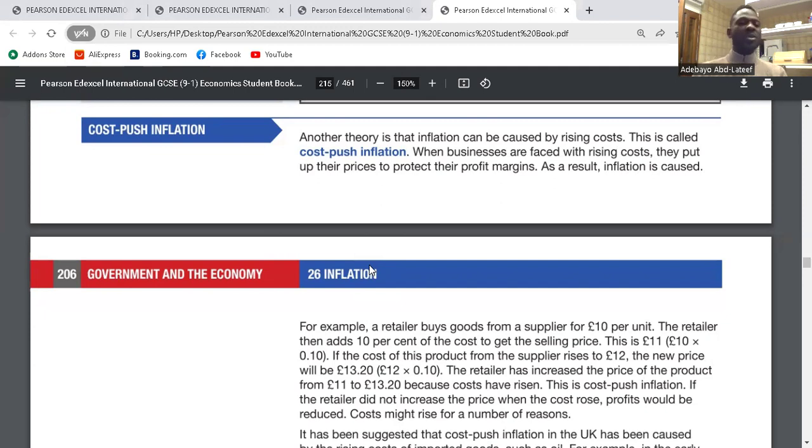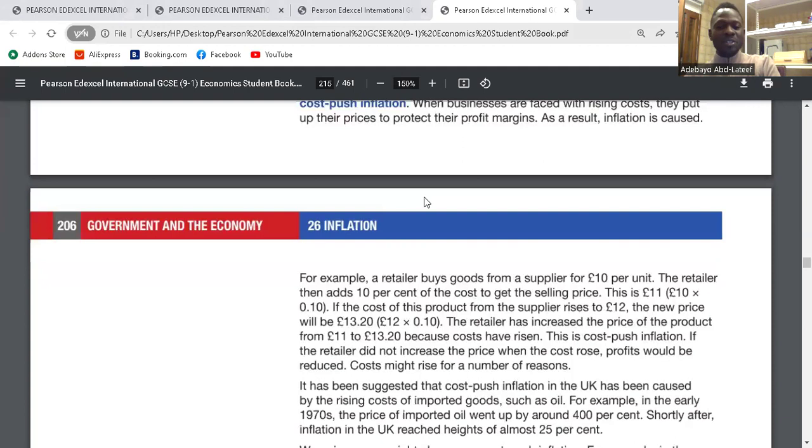For cost push inflation, we're talking about an increasing cost of production. So when there's an increasing cost of production, firms will not have any other choice than to increase their prices if they still need to make profit. As a result of that, prices increase. Cost push inflation. So there's a cost now, it has to be pushed over to consumers in terms of high prices. Clear? That is what we call cost push. Clear? Good.